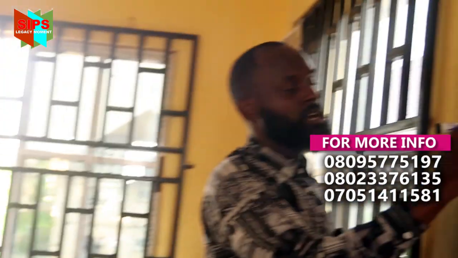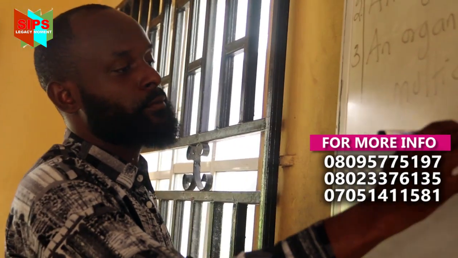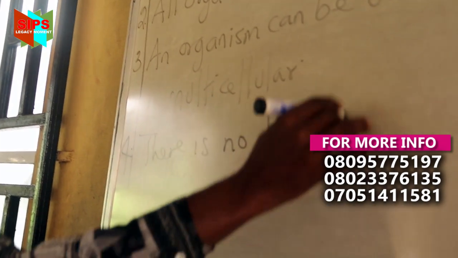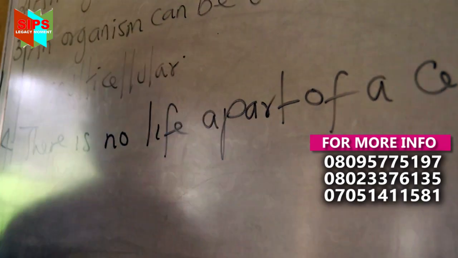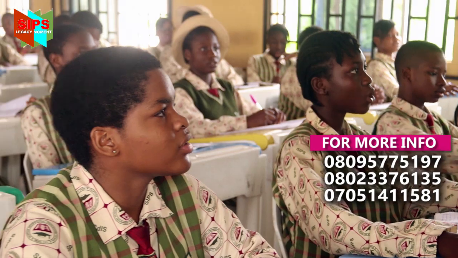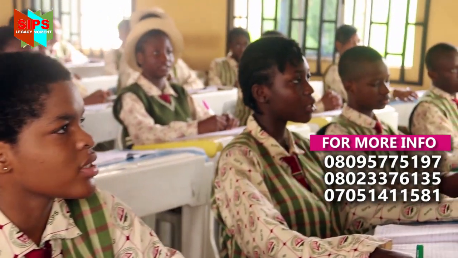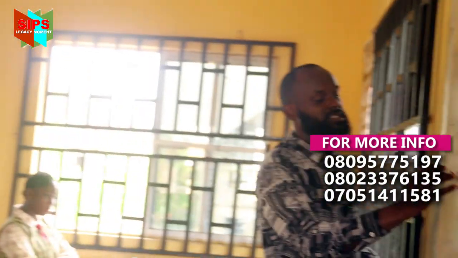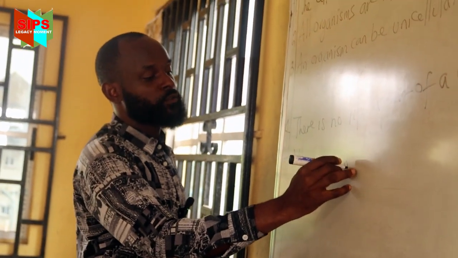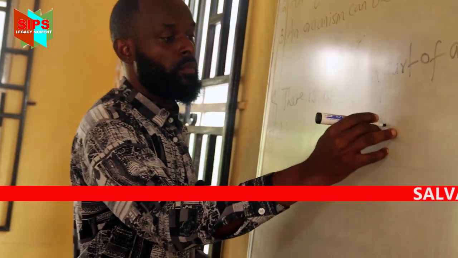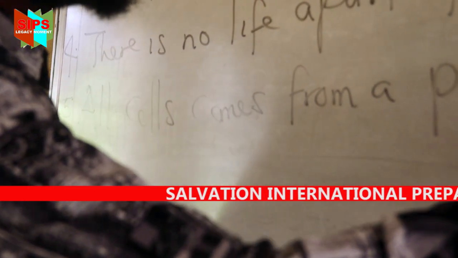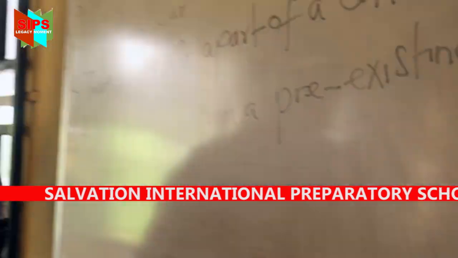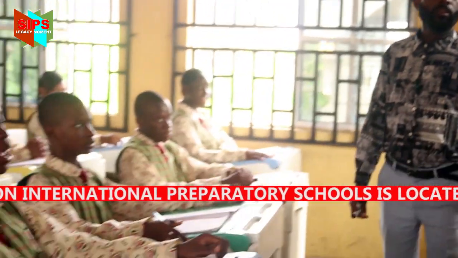Now, number four says that there is no life apart from that of a cell. Repeat that again. There is no life apart from that of a cell. And number five says that all cells come from a pre-existing one. Can you repeat that? All cells come from a pre-existing one.